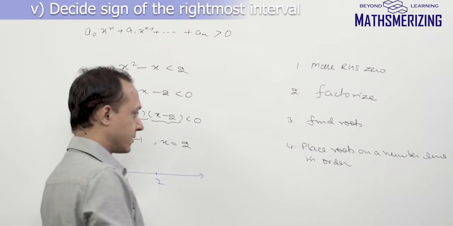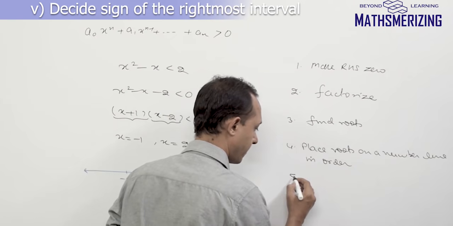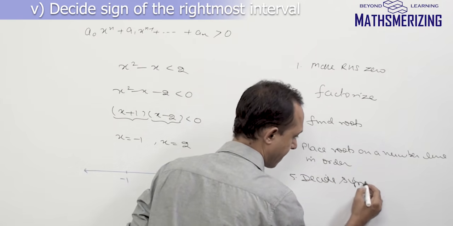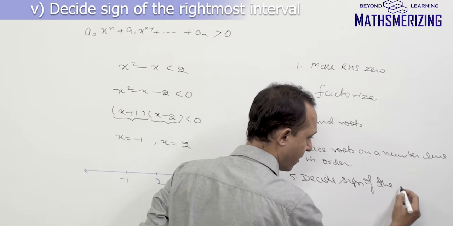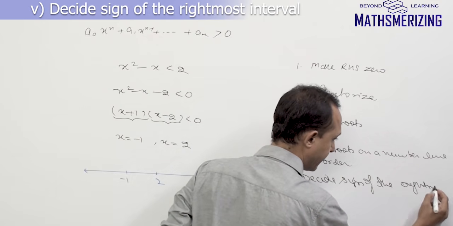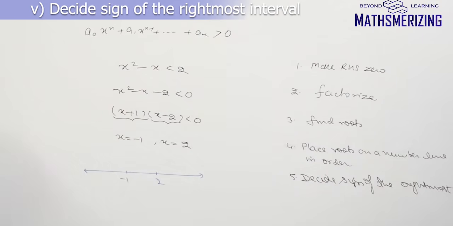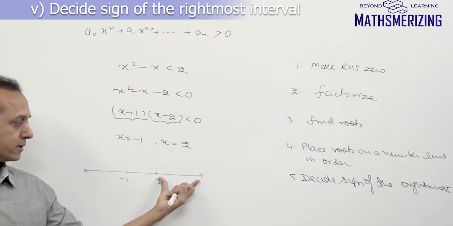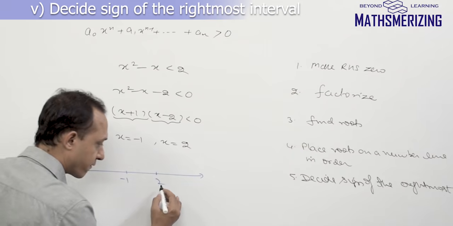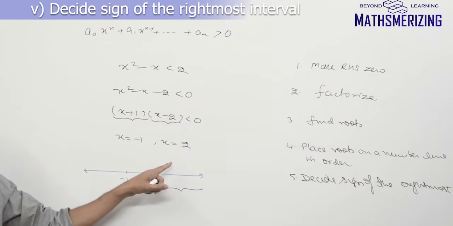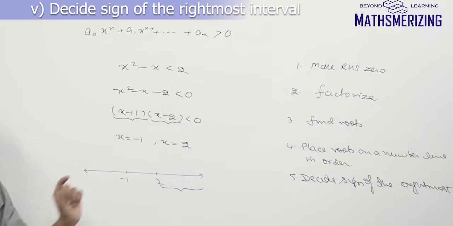Now the fifth step is decide the sign of the rightmost interval. There are many conventions. The convention that I follow is I need to decide the sign of this rightmost interval. The rightmost interval is from 2 to infinity. So I need to know whether I should put a plus sign or a minus sign here.